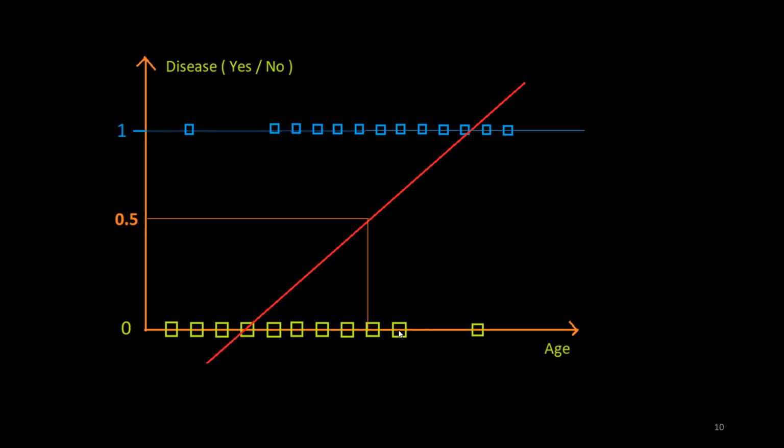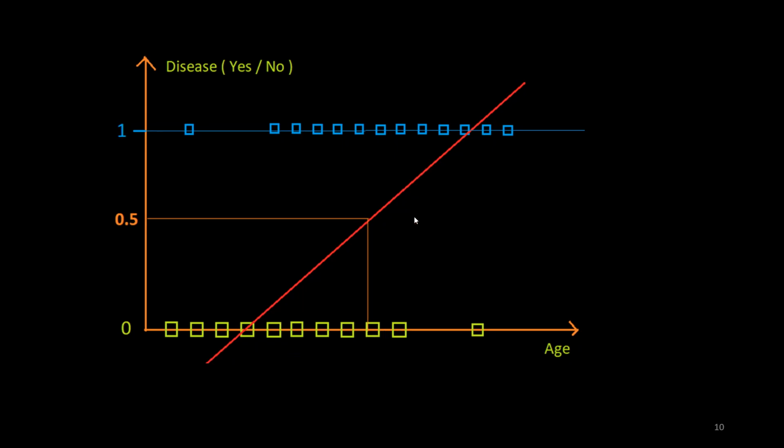If I draw a straight line from this data sample, the regression model says its probability is greater than 0.5, therefore it should belong to class 1. So here is the misclassification, because the actual label of this data sample is 0, and according to the regression model it should belong to class 1.